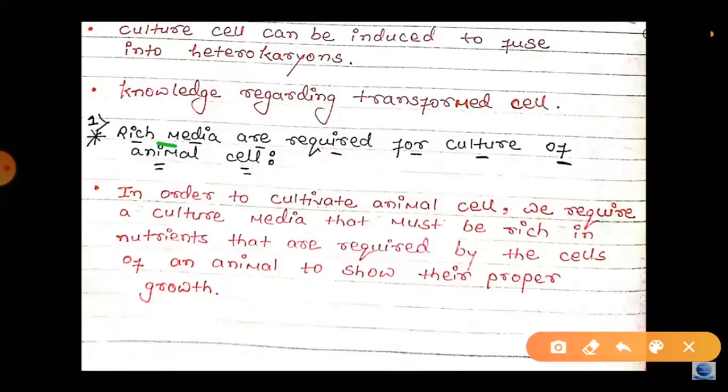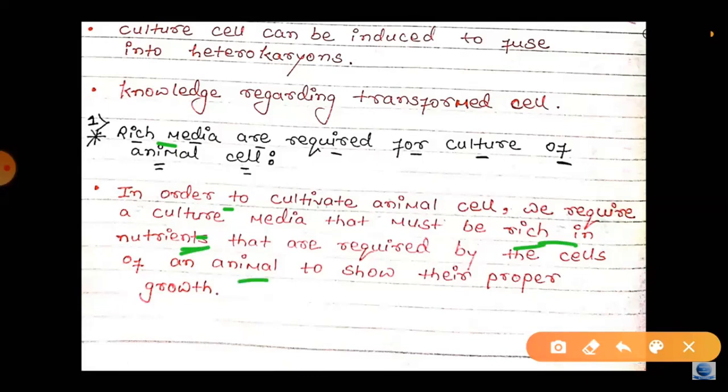If we are not providing a rich nutrient media, they will not grow. They stop the growth. So for growth of the animal cell we need to provide enriched media, which has a number of nutrients.